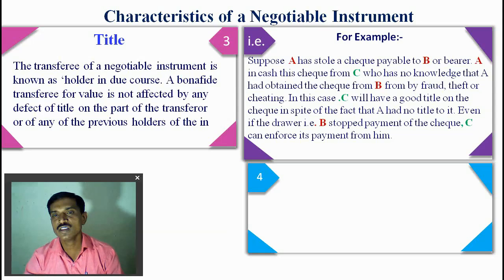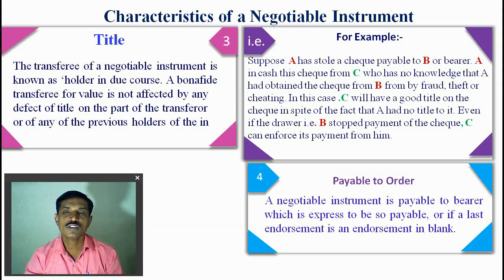In this case C will have a good title to the check in spite of the fact that A had no title to it, even if the drawer B stopped the payment of the check because of A's cheating. C can enforce its payment because C has the title. C is the transferee, known as the holder in due course, so C has the right to hold this property and to receive the payment.